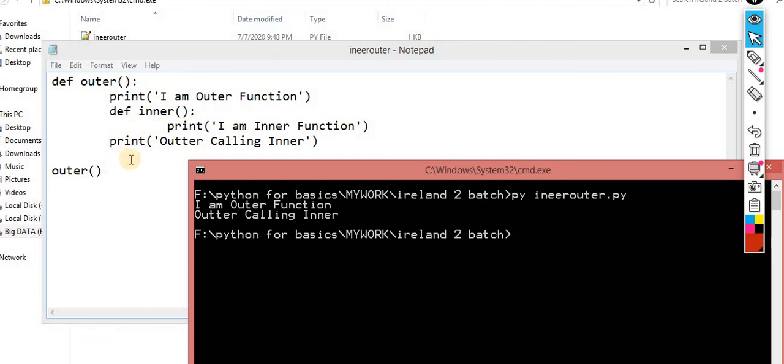Okay, I didn't call it. So the output is: I am a outer function and I am outer calling inner. Okay. So now what I want, listen carefully. I want this inner function outside the outer function. Now this is just like a concept of this one.